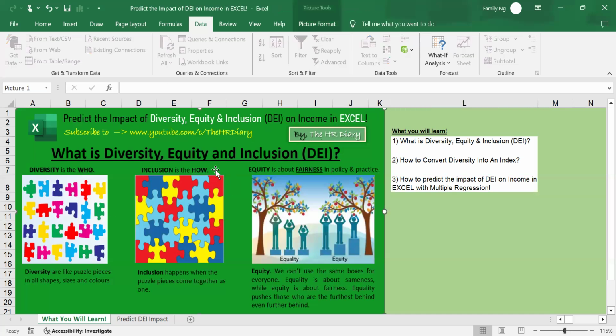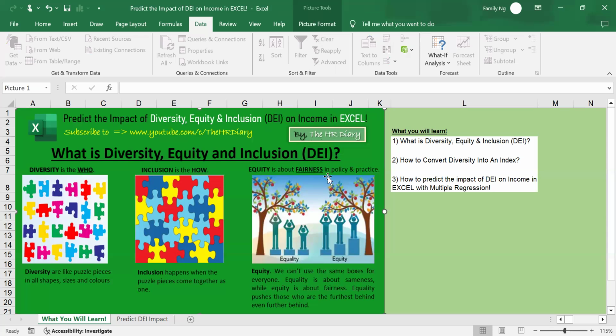Inclusion, on the other hand, is the how. Inclusion happens when all these puzzle pieces come together as one. Inclusion is about how people feel. Inclusion is about how the company includes different people. Are all staff given training opportunities? Are all staff invited for team lunches? Is the staff asked for their views?